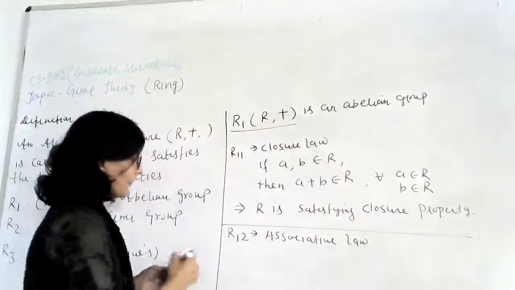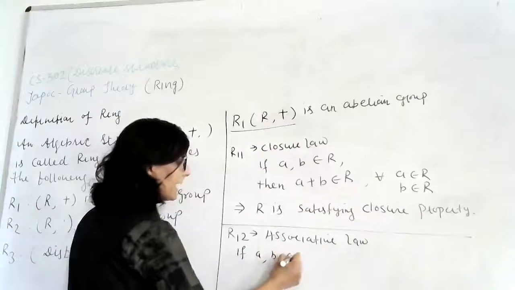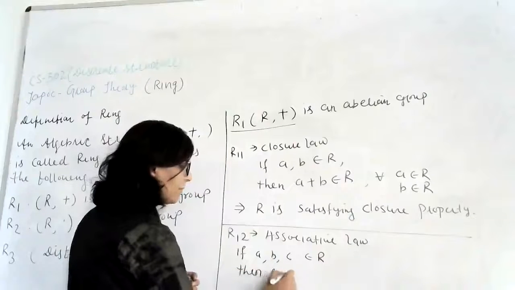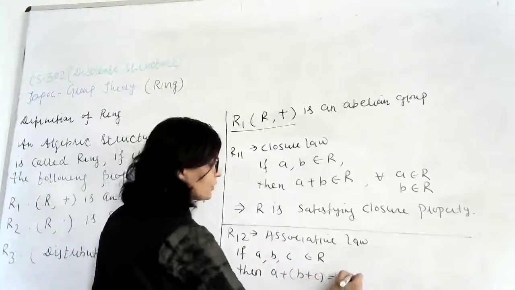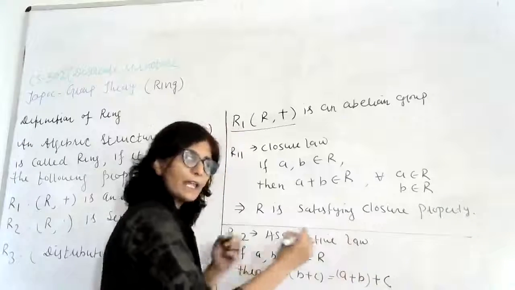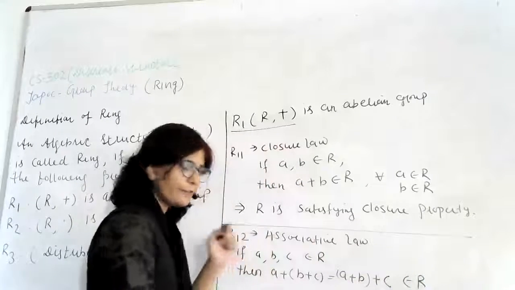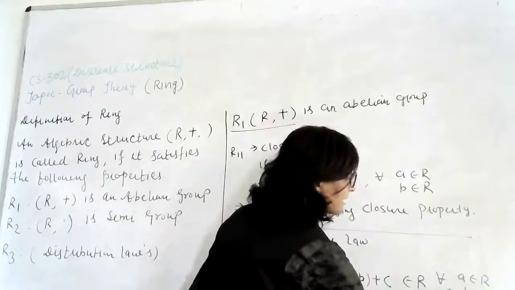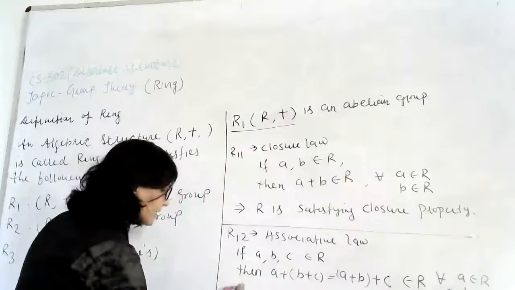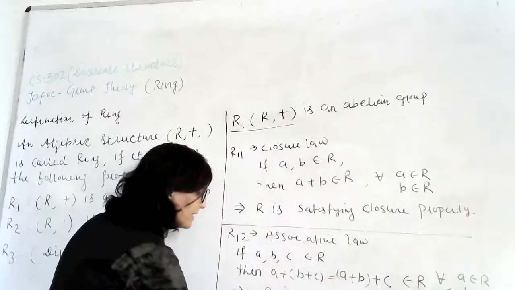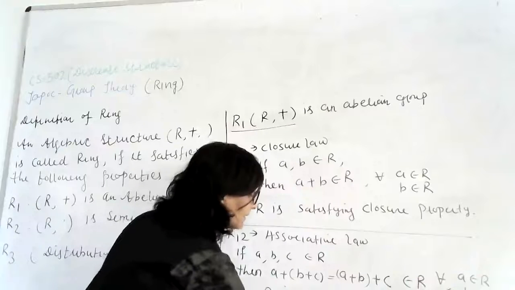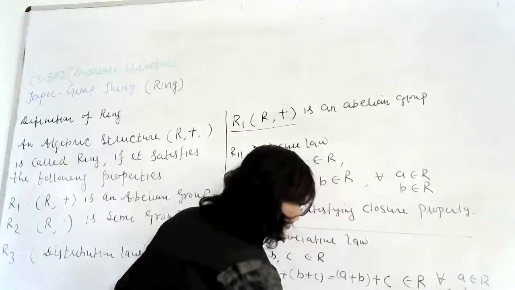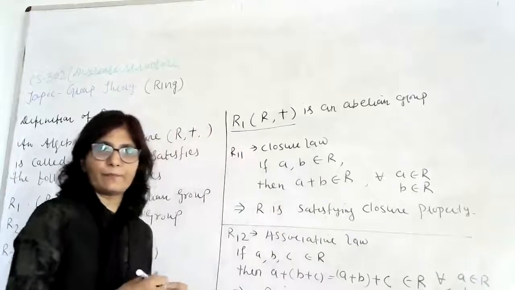In the associative law, if A, B and C are the elements of R, then (A plus B) plus C is equal to A plus (B plus C) and is also in R, for all A belongs to R, B belongs to R and C belongs to R. So this implies that R is satisfying the associative law under the operation addition. Okay.